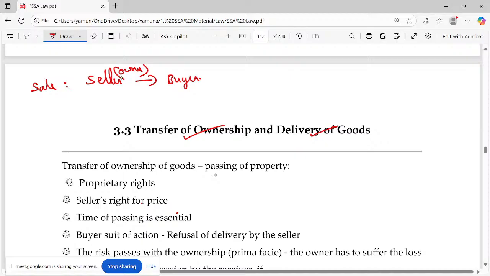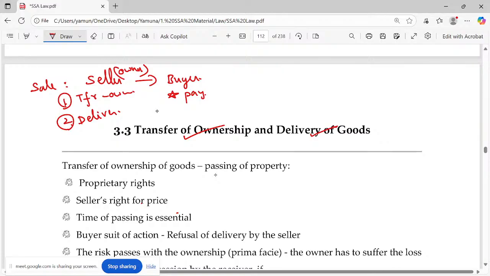With that understanding of seller and buyer, there will be two promises given by the seller. One is that the seller has to transfer the ownership, and the owner has the right to possess the goods. Once the seller, the owner, commits to transfer the ownership of the goods, he is automatically committing that he will deliver the goods also. What is the buyer's promise? Simple: pay for the goods. He has to pay for the goods.